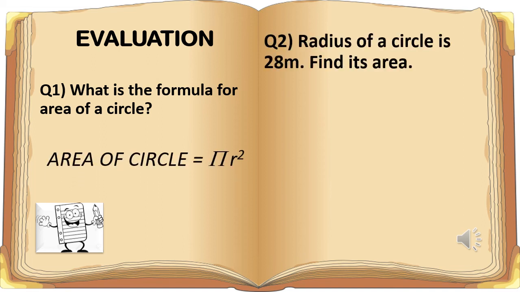Question number 2. Radius of a circle is 28 meter. Find its area. So what is given in this question? First write what is given, what will be the first step, which formula you will apply here, and solve this question. Take your time and solve this question.